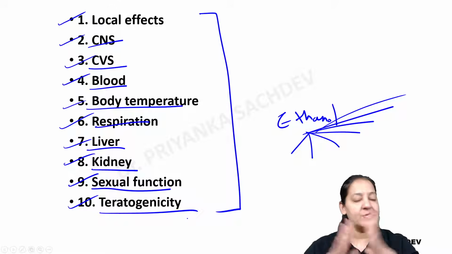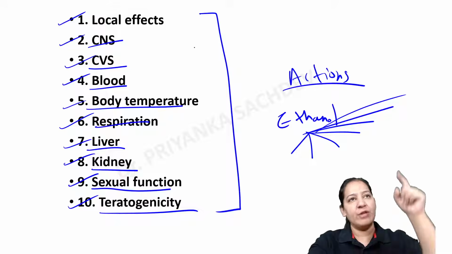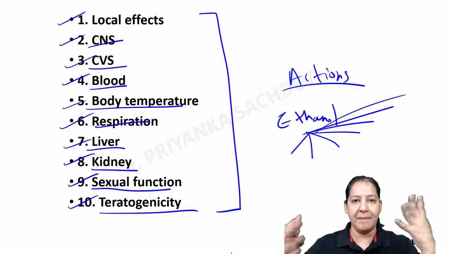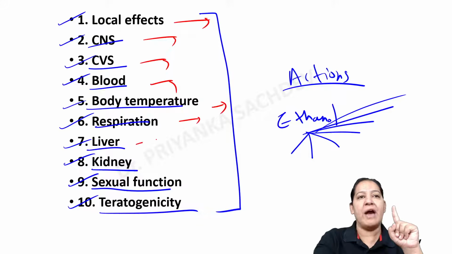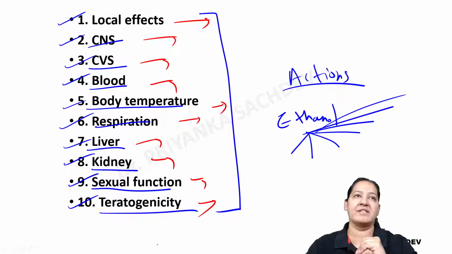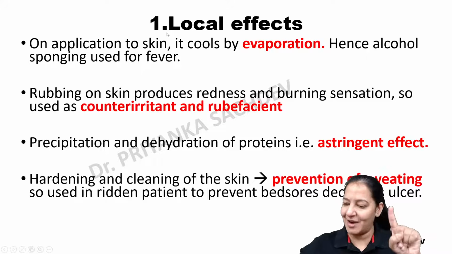Should I start? So these are the actions of ethanol on various body organs. I will tell you the actions on all these 10 organs one by one, and then in the end we will revise by filling this table. So in one word you have to tell me the action on all these organs. Let me start with local effects.